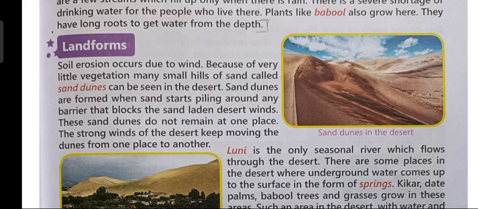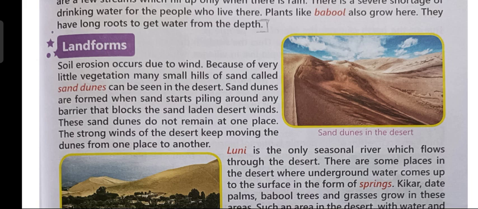Soil erosion occurs due to wind. Because of very little vegetation, many small hills of sand called sand dunes can be seen in the desert. Sand dunes are formed when sand starts piling around any barrier that blocks the sand laden desert winds. These sand dunes do not remain at one place. The strong winds of the desert keep moving the dunes from one place to another.